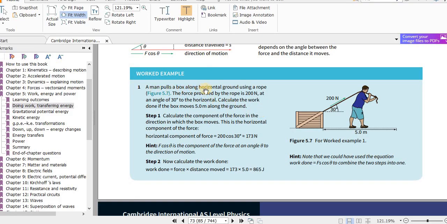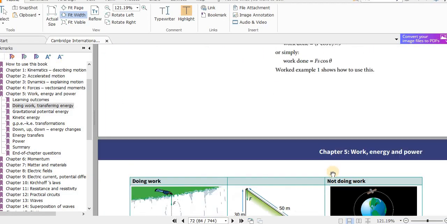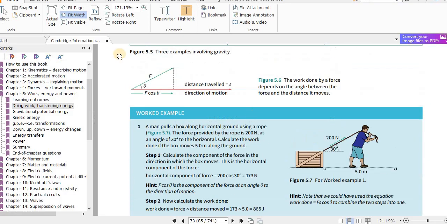A man pulls a box along a horizontal ground using a rope. See that? He's moving this way, and the object is also moving in the horizontal direction, but the force is applied that way. Now look, the distance moved is 5 meters. The angle between the force and the distance moved is 30. So it will be what? 200 times 5 times cosine of 30, because we are using this equation. The work done is Fs cosine theta, where theta is the angle between the force F and the distance moved S, like this.